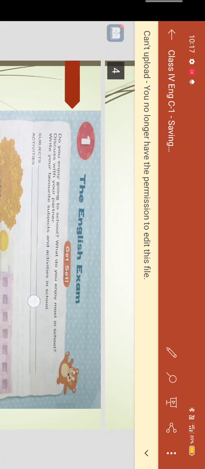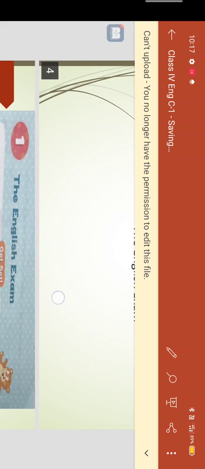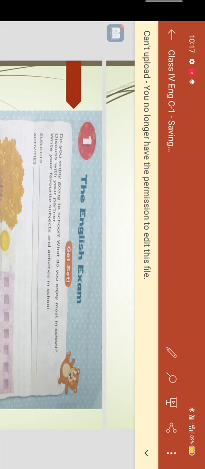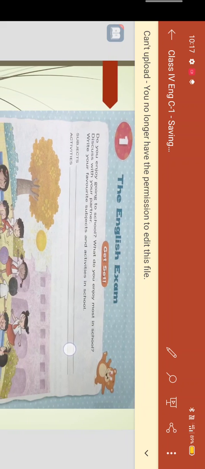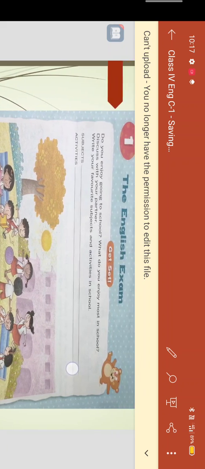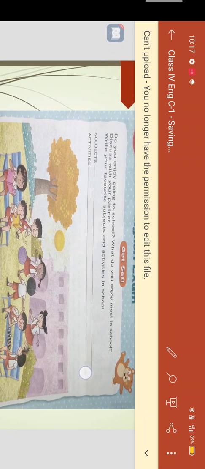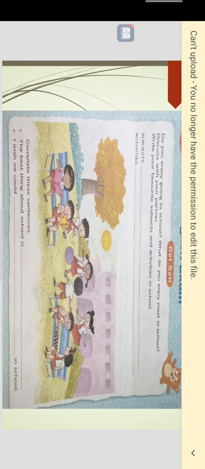Okay, now the first lesson of your syllabus is The English Exam. Please look at it. On the first page, the front page, they have given this activity. What is that activity? See, do you enjoy going to school? What do you enjoy most in school? Discuss with your partner.